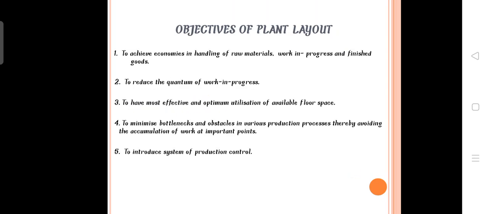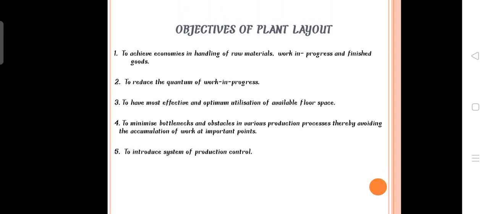Next is objectives. Why are they planning plant layout in industry? The first thing is to achieve efficient handling of raw materials. Handling of raw materials is very common for every industry. Once they use raw materials, they will be kept near the working area, so there is minimum travel from machinery to raw material, and minimum distance in the working area.